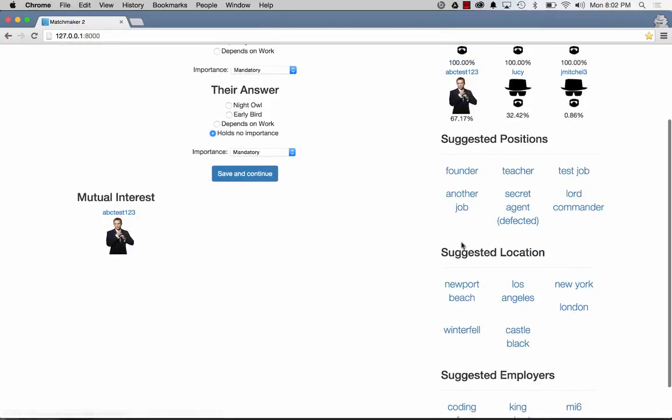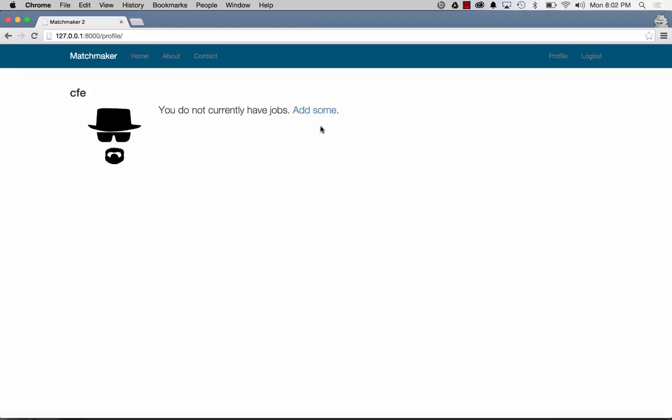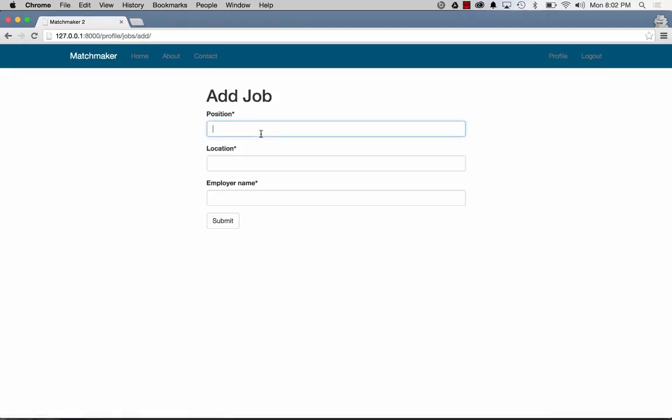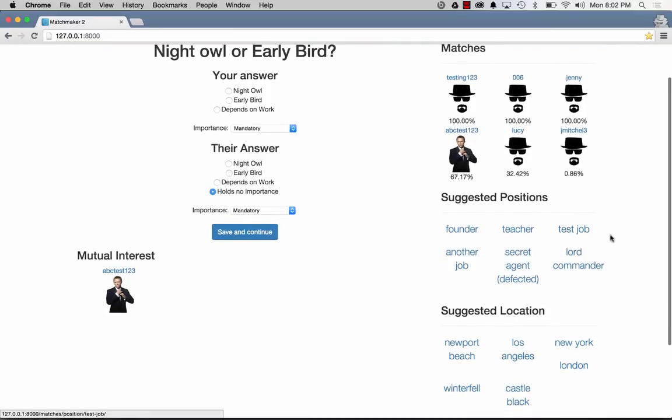And then we also have these suggested positions. All of these positions are based off of our own user's profile, right? So if we added some jobs, and let's say anywhere, we can add a location, we can say the employer name, and these jobs are now going to be related to our matches. So if I go back in here, all of these matches are related to each one of these people and their jobs, right?